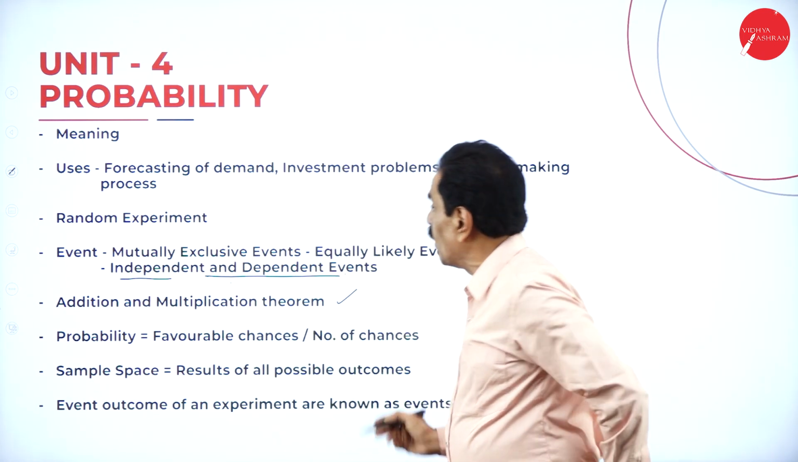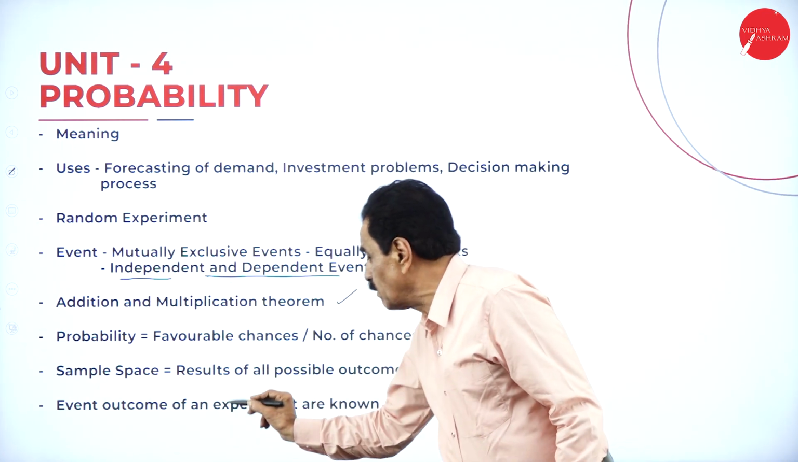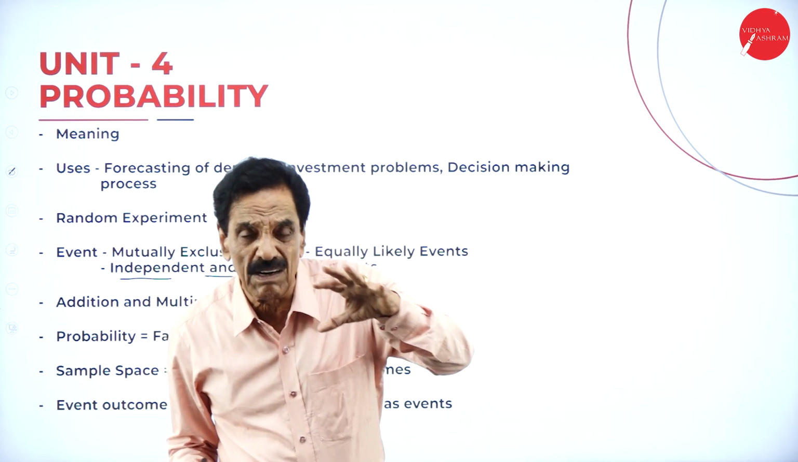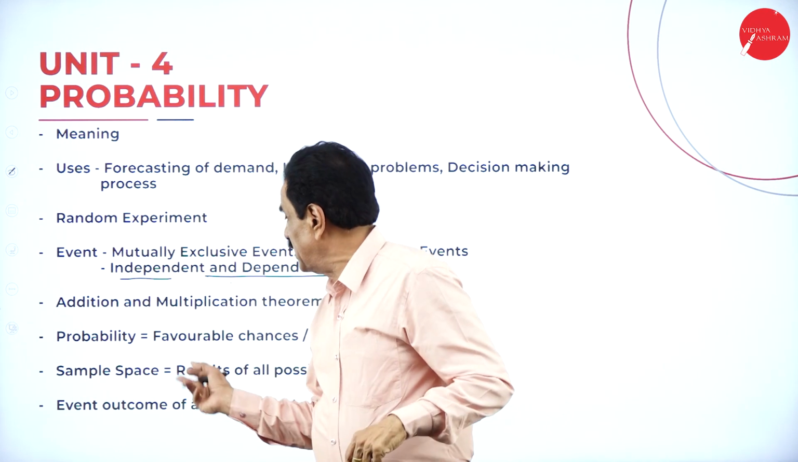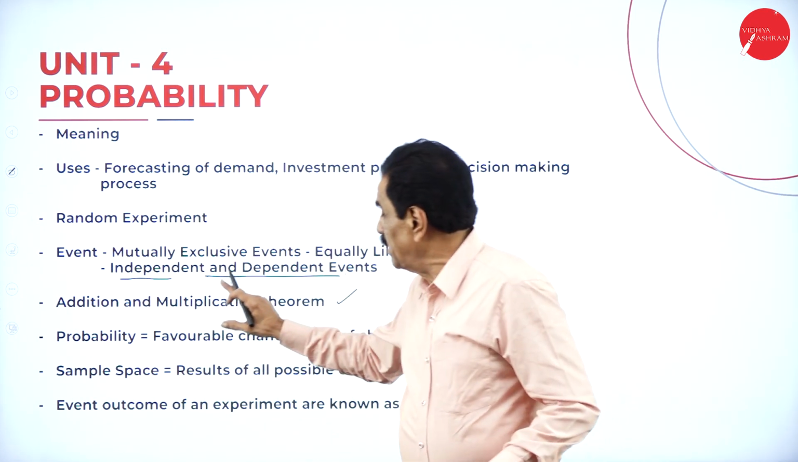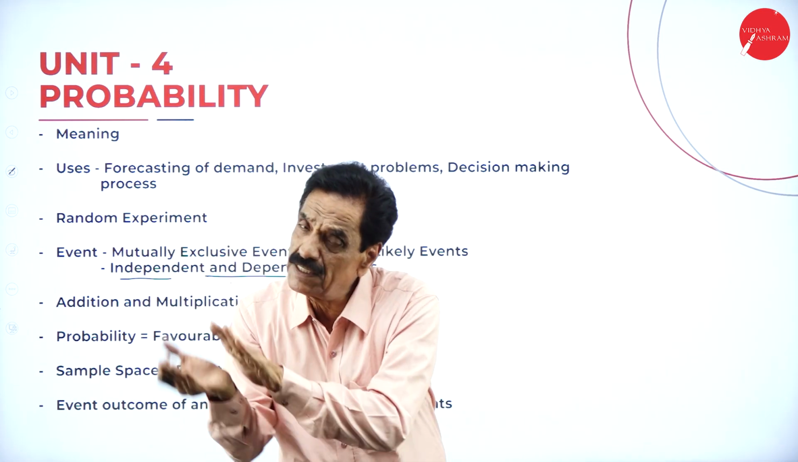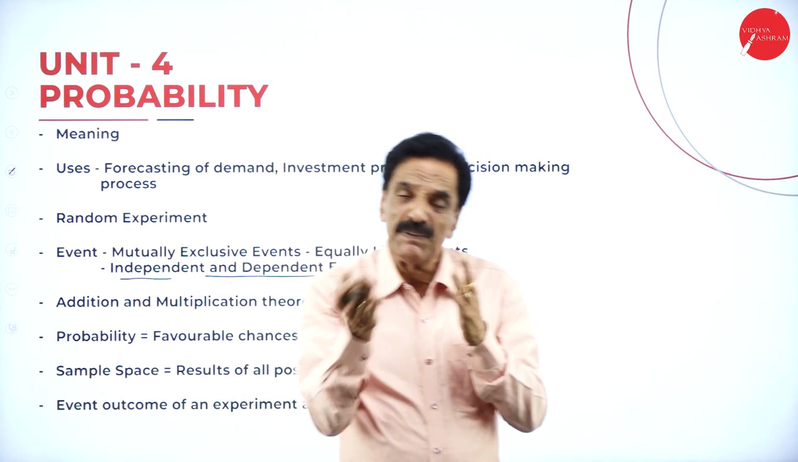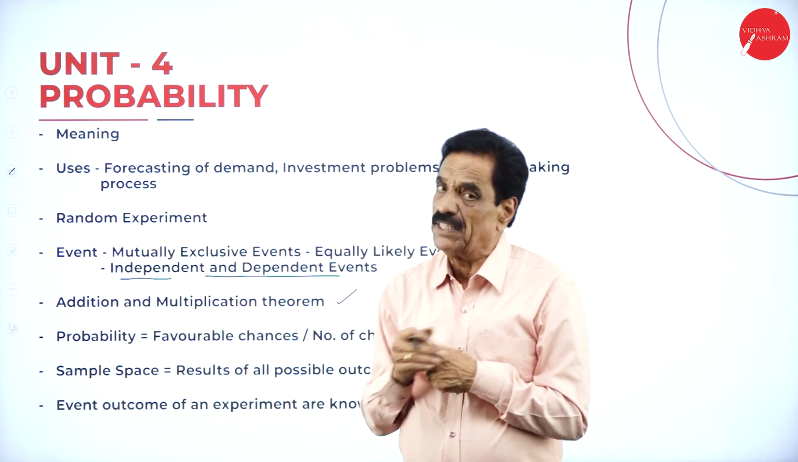Sample space means the result of all possible outcomes, which I have shown. Then event: the outcome of an experiment is known as an event. It may be favorable or unfavorable, dependent or independent. Independent means one event does not depend upon the other event, and a dependent event is one where an event depends upon the other event.